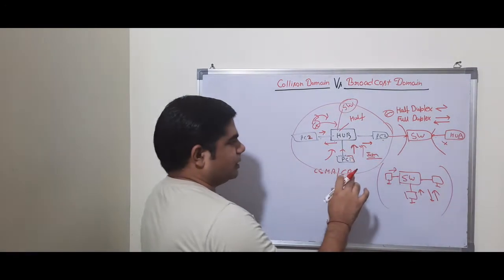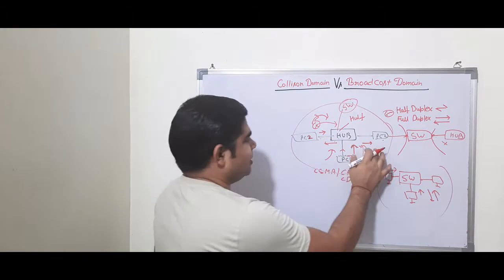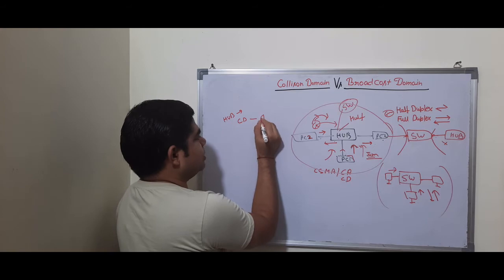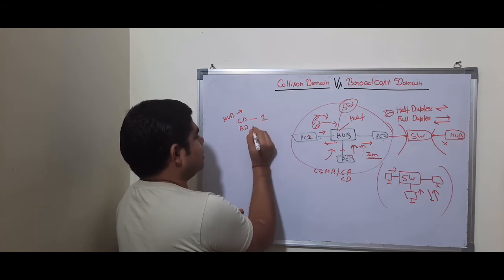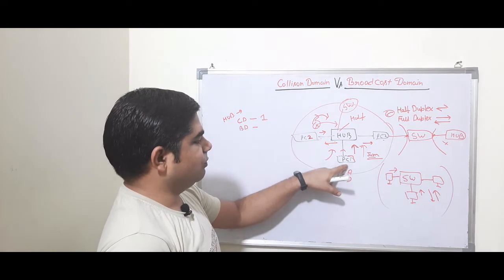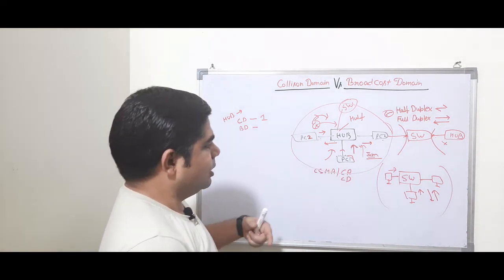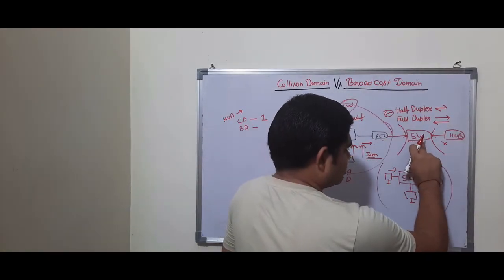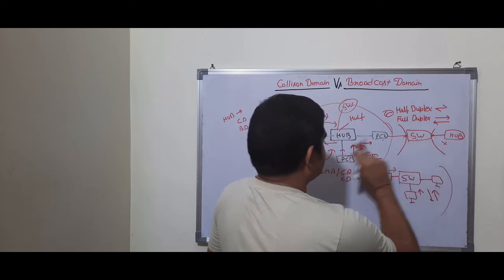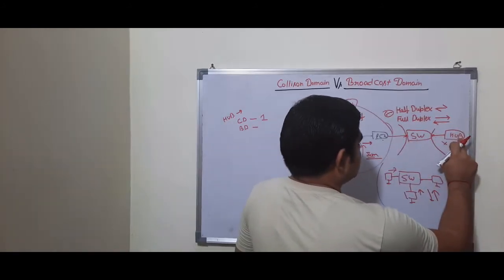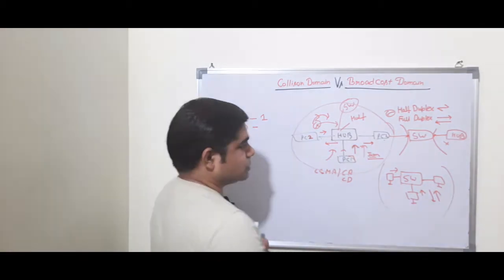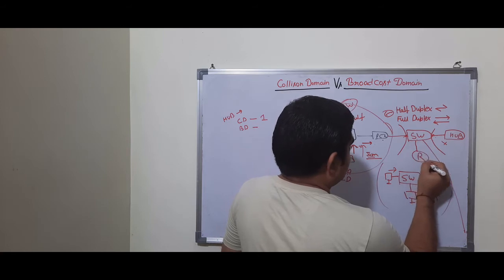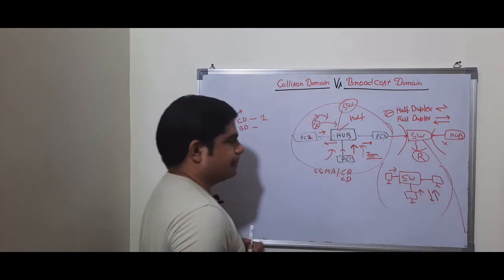So whenever you are asked, in a hub environment, how many collision domains will there be? There will be a single collision domain. How many broadcast domains will there be? Broadcast means whenever this PC1 sends a broadcast, the message will go to all the devices and it will go to this switch also, and this switch will not stop that broadcast. It will pass it to this hub also. So who will stop this broadcast? Only a layer 3 device, or a router. If this switch is further connected to a router, then only will this broadcast stop.